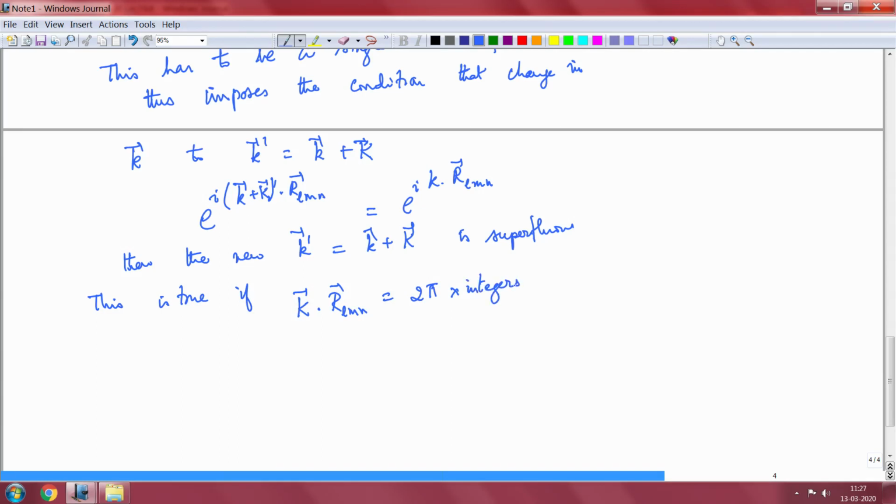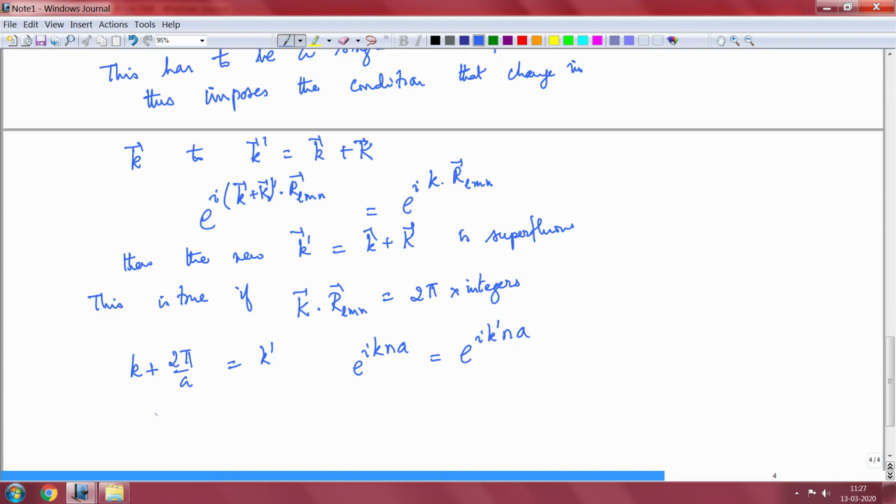We saw that in the case of the one dimensional system, where if I added 2 pi by a to any value of k, then e to the power i k n a was equal to e to the power i k prime n a.